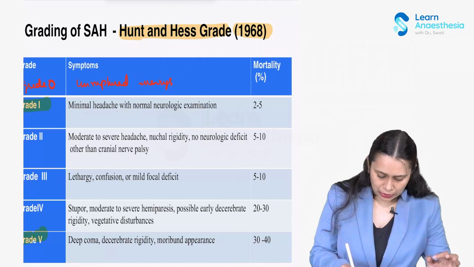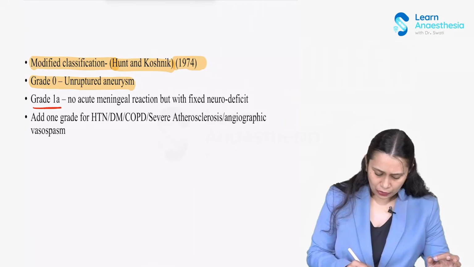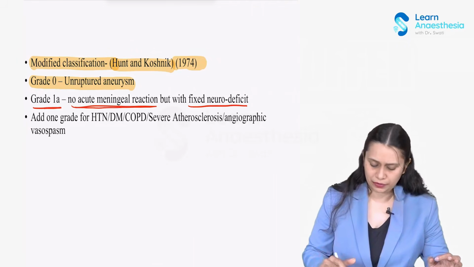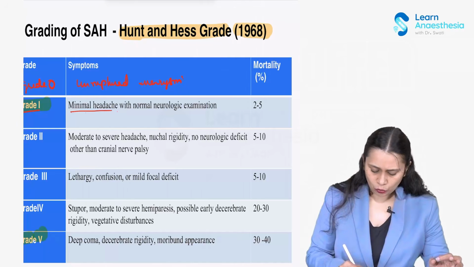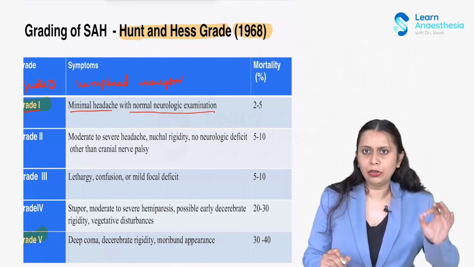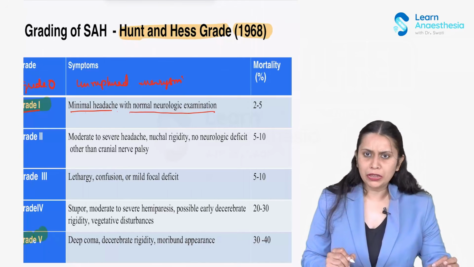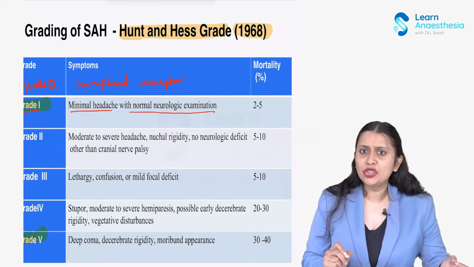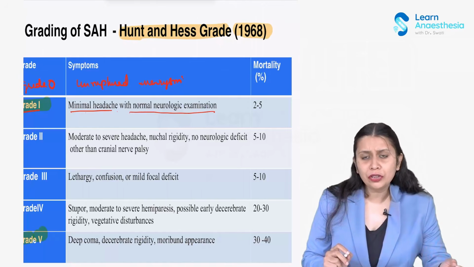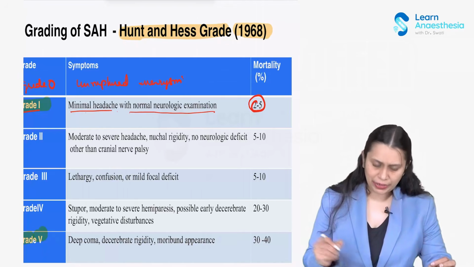And they divided grade 1 into grade 1A, with no acute meningeal reaction but a fixed neuro deficit. Previously, grade 1 was only minimal headache with normal neurological examination. So only the meningeal irritation was taken into consideration, with a normal neurological examination. So grade 1A was added: the patient has no meningeal irritation but a fixed neuro deficit. Mortality is 2 to 5% in grade 1.